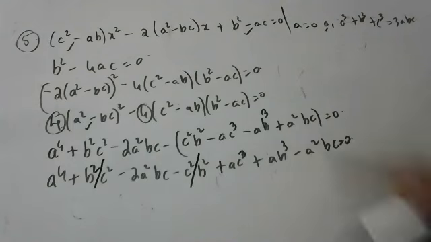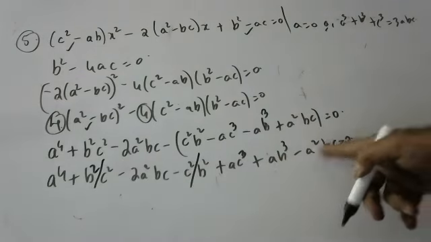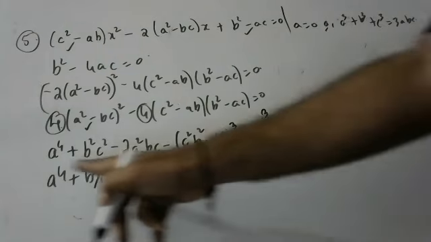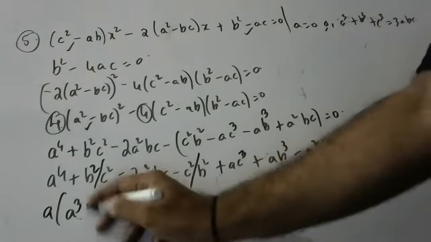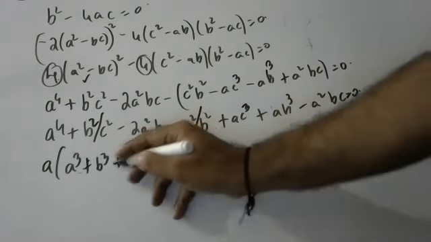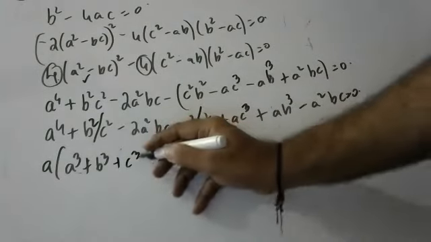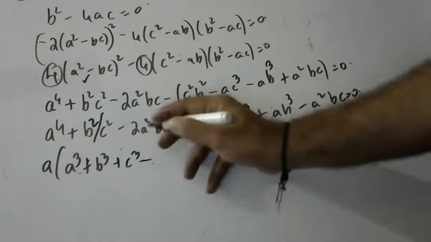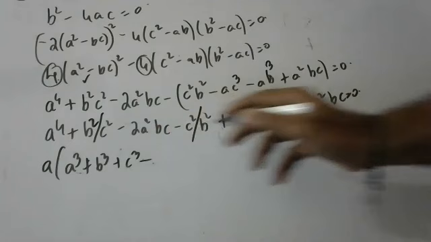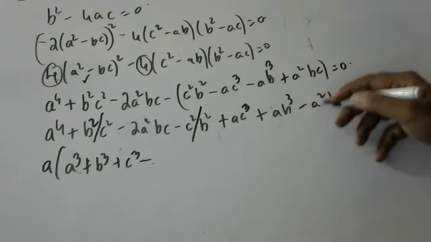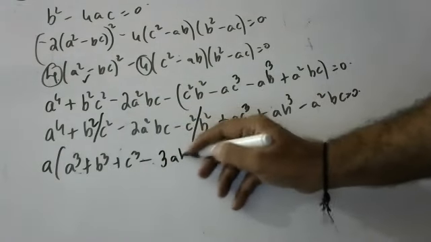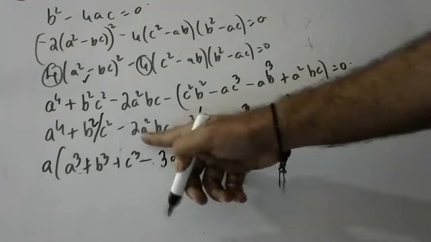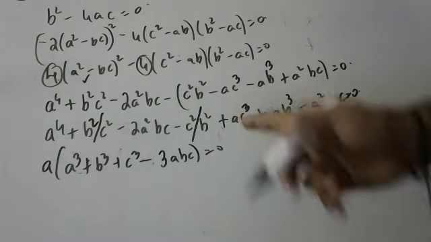Now cancelling is over. Now slowly take a is there, this is there, a is there here, a is there here, a is there. a is common, a cube plus b cube plus c cube here, minus this is 2a square bc minus a square bc, children. This is minus 3a square bc, children. If a is gone out, this is 3abc is equal to 0. Minus 2a square bc minus a square bc is minus 3a square bc.